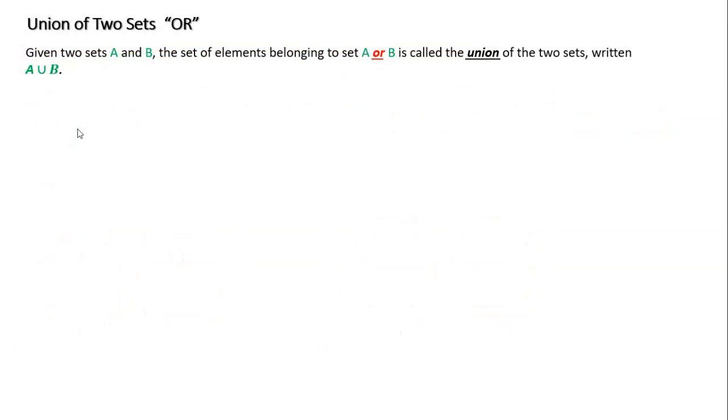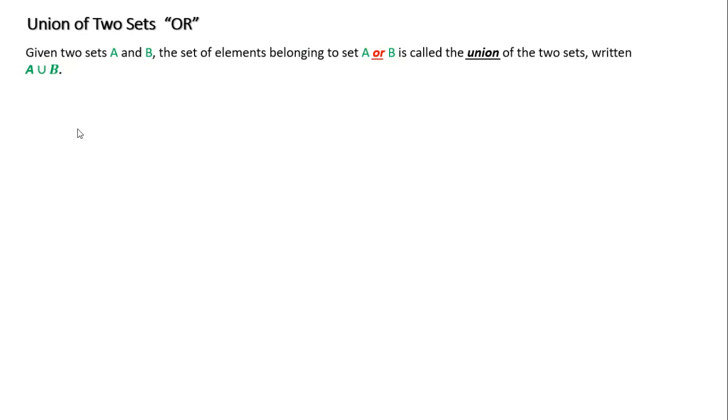All right. So now let's take up the union, or the addition of two sets, or in words, the "or." So when we're looking at A or B, whenever you see this word, we're talking about the union. The symbol for union is like a right-side-up U. The intersection was like an upside-down U.